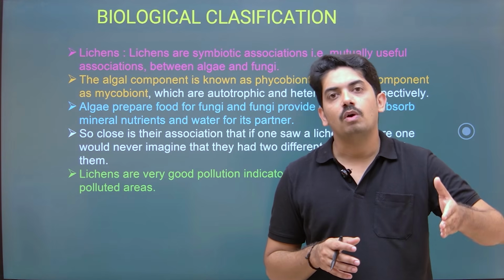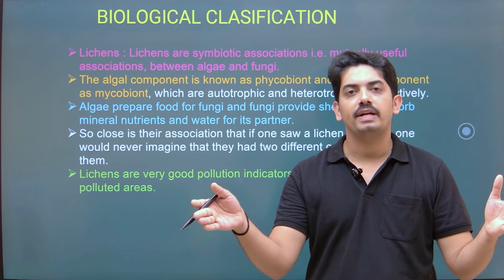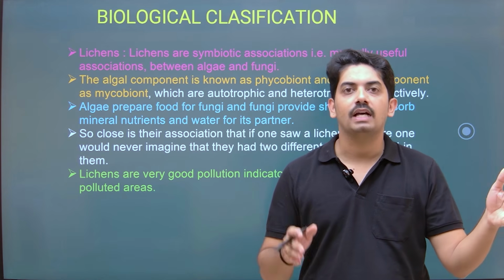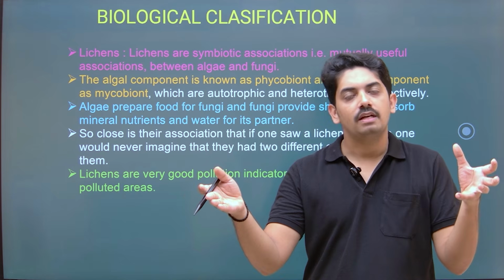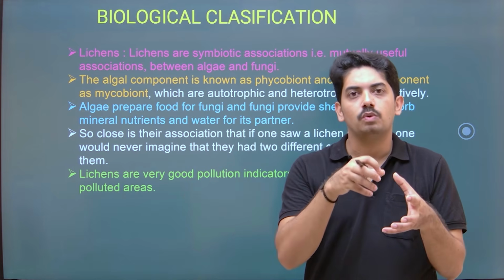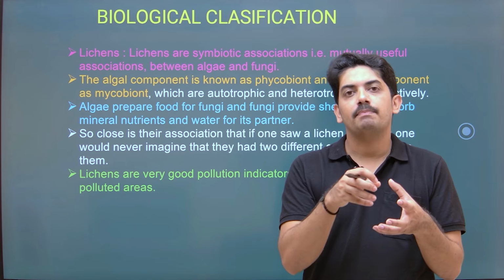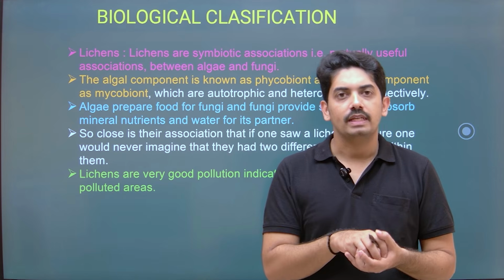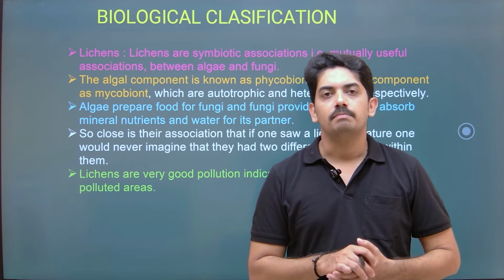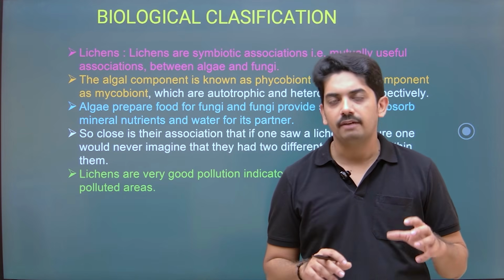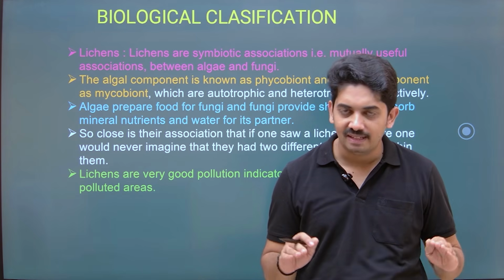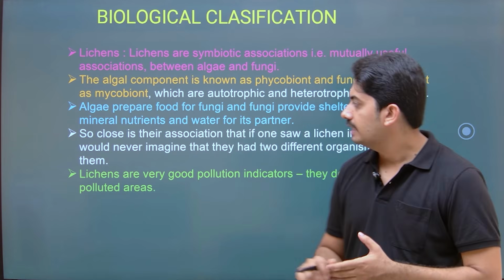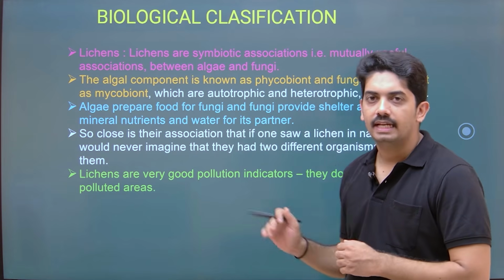The fungal component is called mycobiont, the algal component is called phycobiont. Here we know that fungi are heterotrophs, algae are autotrophs. So here fungus gives the place to algae, in turn algae provides food to the fungus. It is a symbiotic association. They commonly grow on the bark of the tree and are found in areas where pollution is very less. If pollution occurs, they disappear from the surface. They are very good pollution indicators.